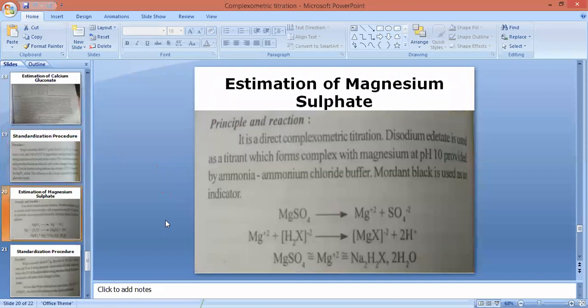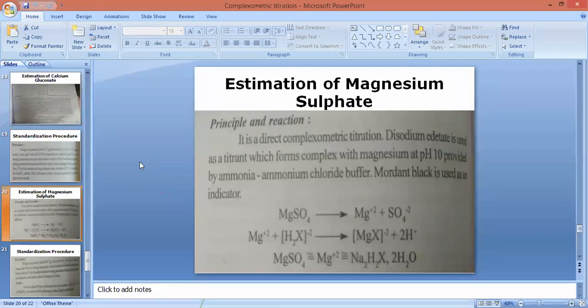Now, moving on to the last bit of complexometric titration, the determination of magnesium sulfate. Since it contains magnesium metal ion entity, it comes under complexometric type of titration, that too a direct method. No extra reagent needs to be used, therefore it comes under direct method of complexometric type of titration. So contents in the conical flask will be aqueous form of magnesium sulfate.